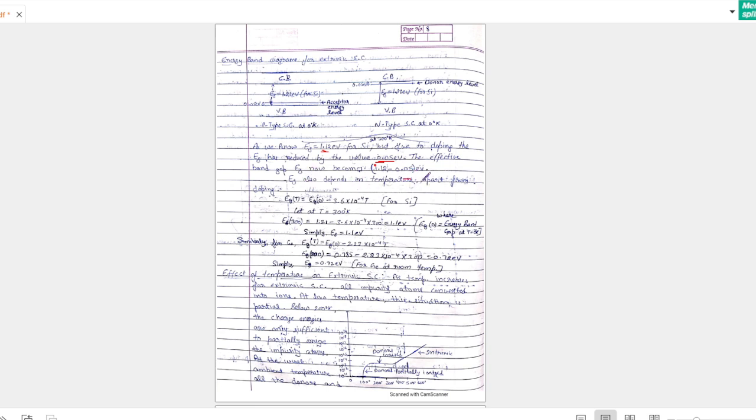Energy gap also depends on temperature. This gap depends upon temperature, which means while increasing temperature the band gap decreases. How does it decrease? There is a formula: the energy gap at any temperature T equals the energy gap at zero temperature minus 3.6 into 10 to the power minus 4 T. Suppose we have temperature 300, our normal room temperature.